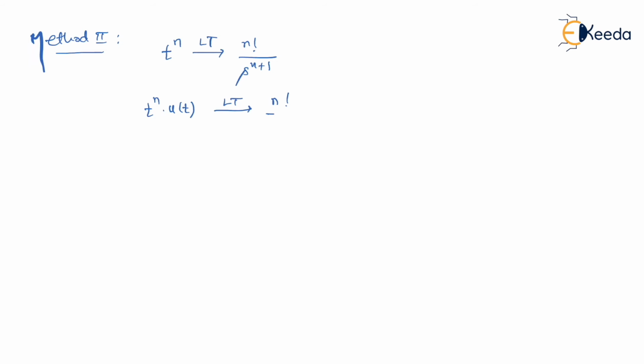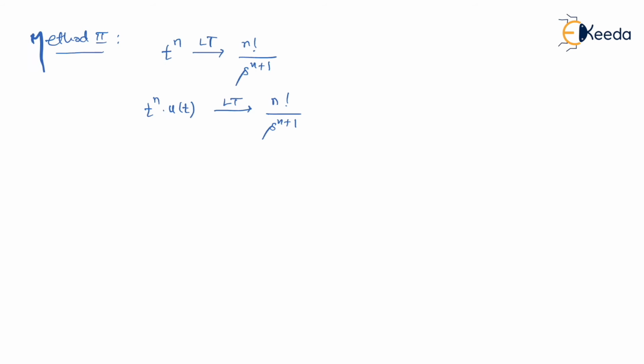I'll give you another method. In mathematics, you must have learned the formula that whenever there is t raised to n, its Laplace transform is n factorial upon s raised to n plus 1. But to be very precise, I would say that for t raised to n u of t, the Laplace transform would be n factorial upon s raised to n plus 1.